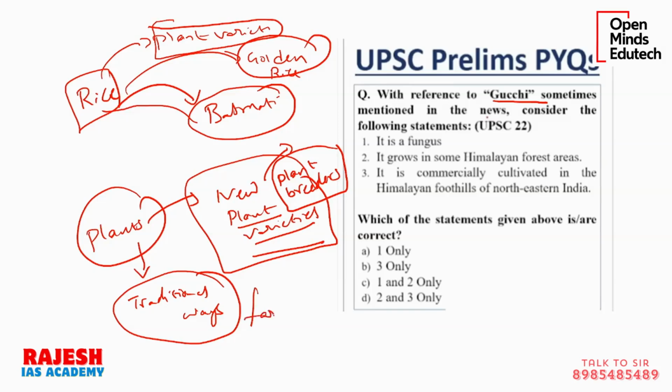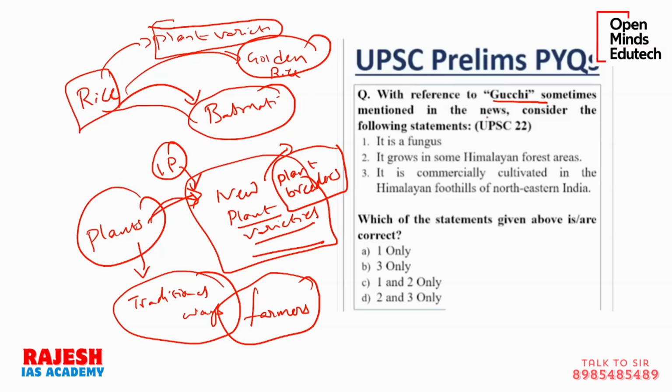Then you have normal farmers. Over the years, they get this knowledge from the previous generation. Now see, the question is, if someone develops a new variety, they invest money, they do a lot of research. So they will develop a new plant variety, it is fully their hard work. Now they will be given some IP right, intellectual property right.